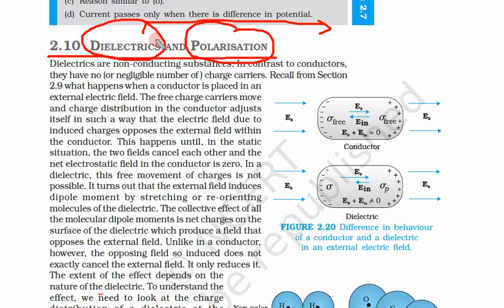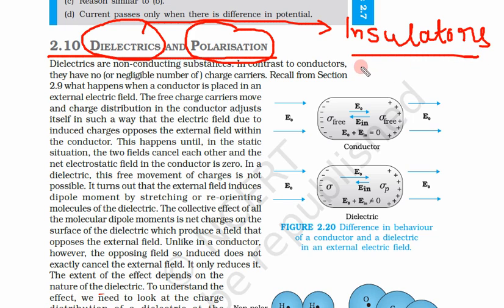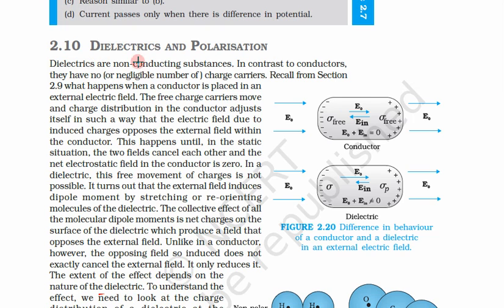Though these are called dielectrics, for simple language, only for understanding, let us say these materials are insulators. Dielectrics are different kinds of insulators.